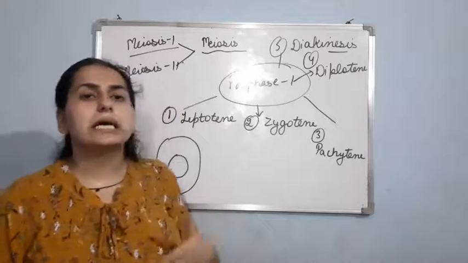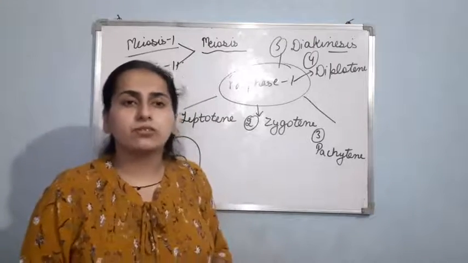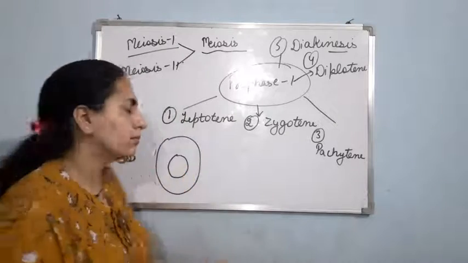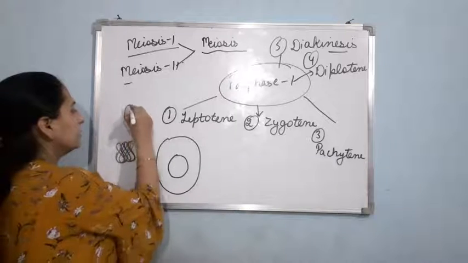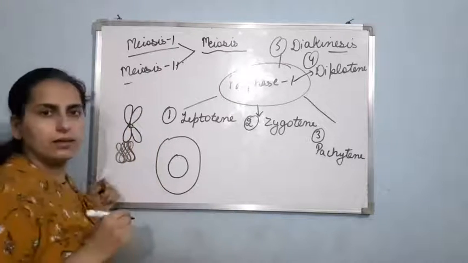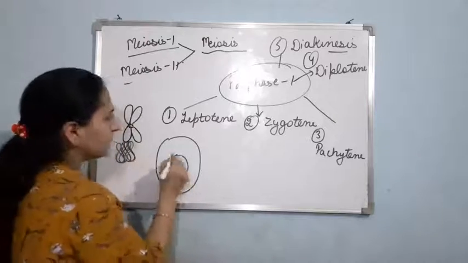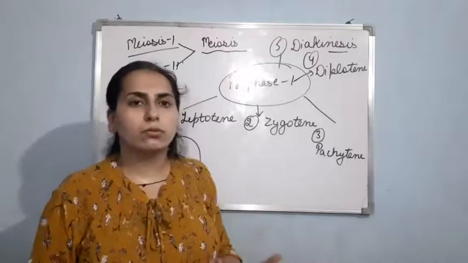There will be condensation, and you can see the proper structure of the chromosome, that is centromere in the center, and then 2 sister chromatids like this. So basically this is happening in leptotene. The chromatin material will change into chromosome.